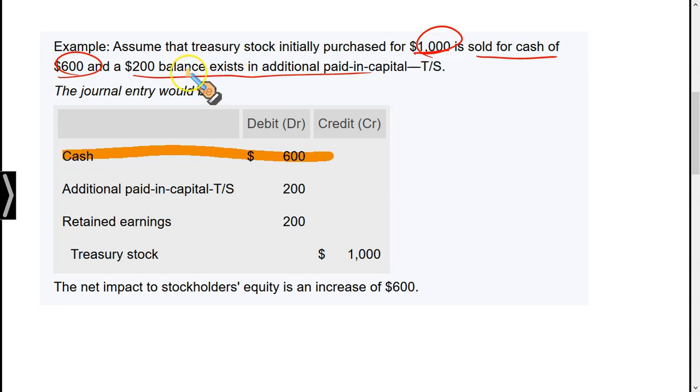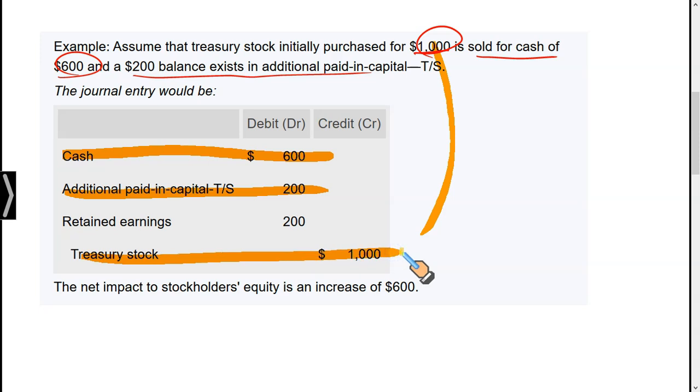You need to remove this 200 from additional paid-in capital. You debit additional paid-in capital, right? And you credit the full amount of treasury stock at cost, right? So the balance, what you see here, goes to retained earnings. Now let us consider the items related to equity. Treasury stock credit, that's clearly an equity addition, and these are the two items of reduction from equity, negative, negative.